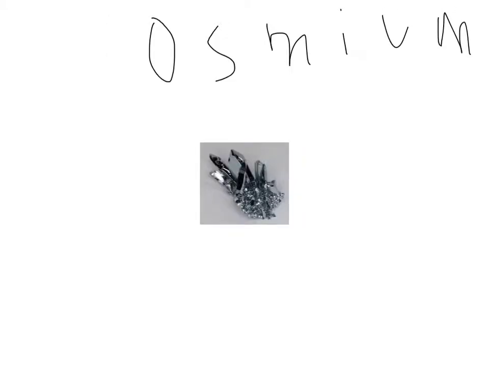This is osmium. Its abbreviation is Os. Its atomic number is 76, and its atomic mass is 190.23. Osmium was discovered by Smithson Tennant in 1803 in England. The origin of the name was from the Greek word osme, meaning smell.